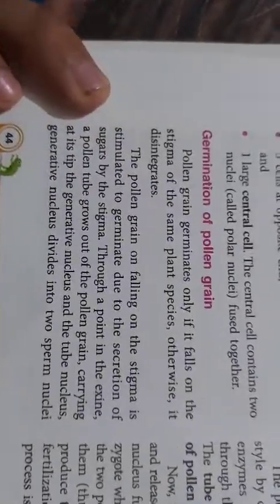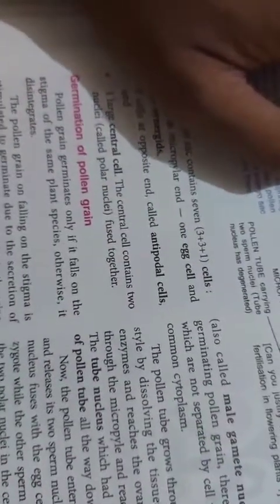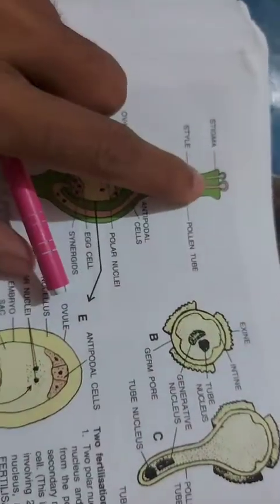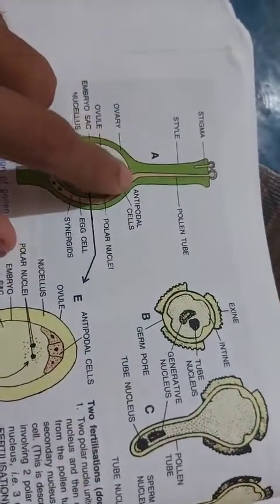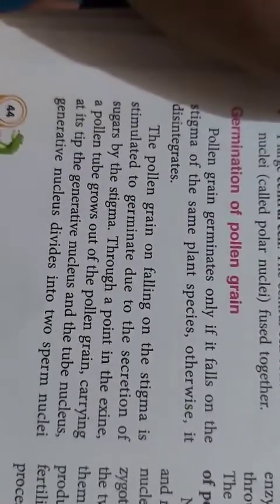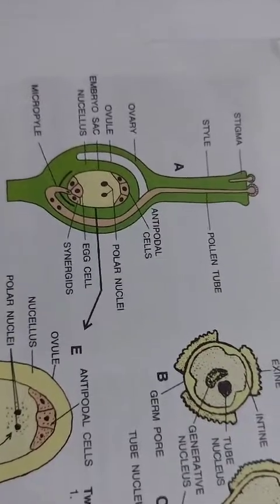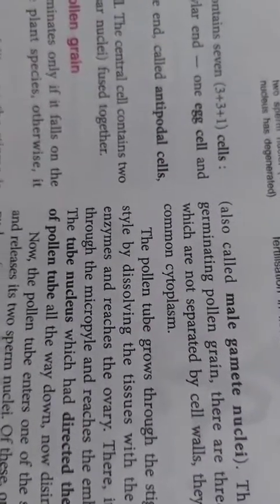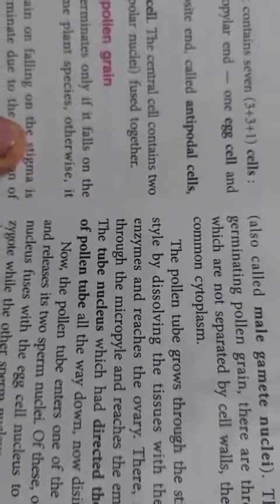Now, how will the pollen germinate? What will happen when the pollen lands? The stigma releases a sugary substance which helps the pollen germinate. When the pollen reaches the stigma of the same species, it starts germinating. The generative nucleus divides into 2 sperm nuclei and the tube nucleus remains as it is. Then it enters the ovule through the micropylar end, rupturing the cytoplasm.